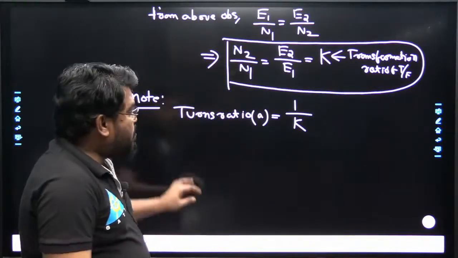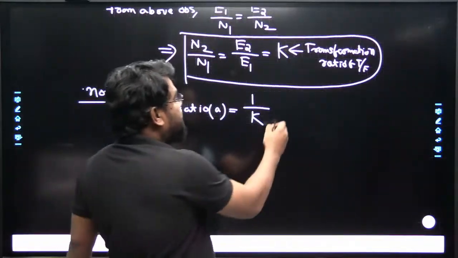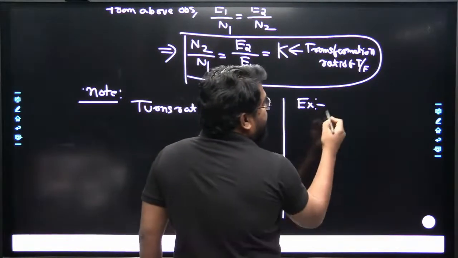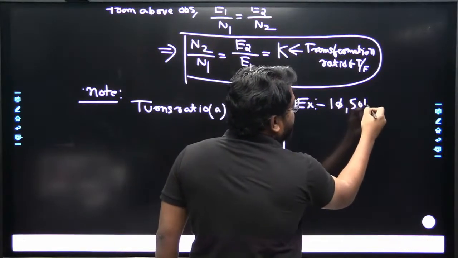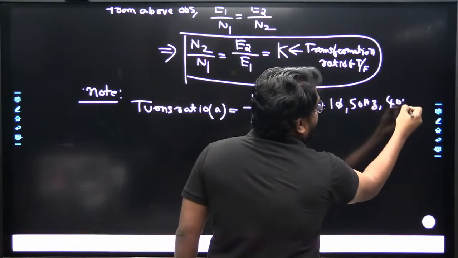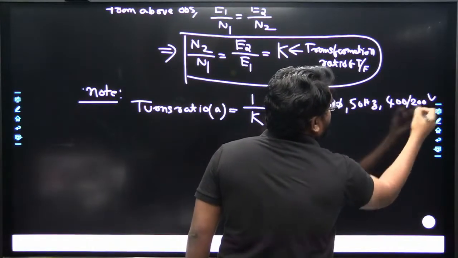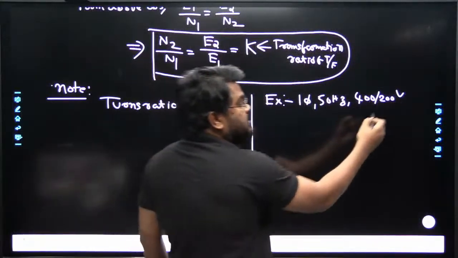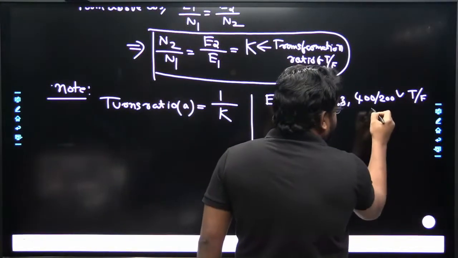Now in an exam, there may be a question like this: a single phase, 50 hertz, 400 upon 200 volts transformer is given. This is the voltage rating.